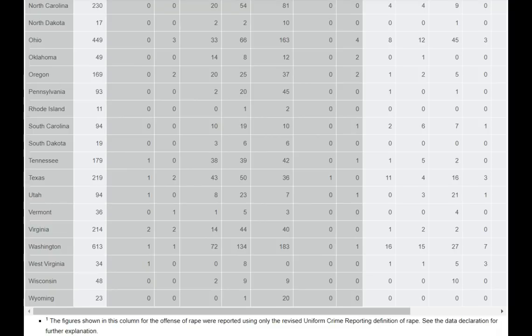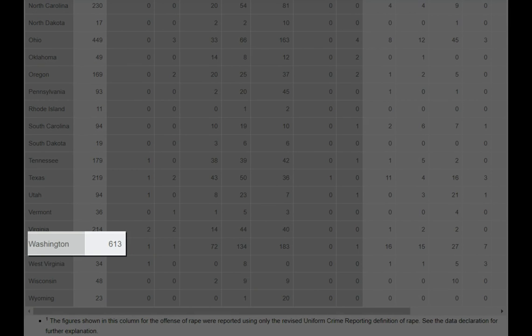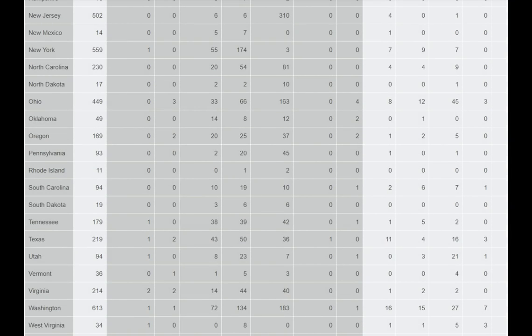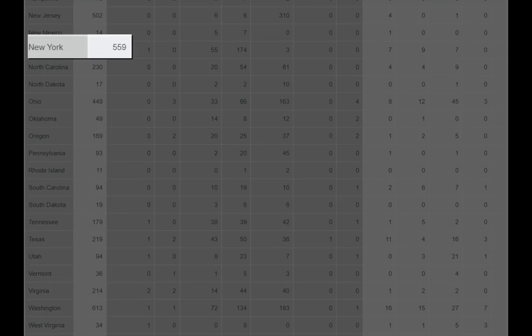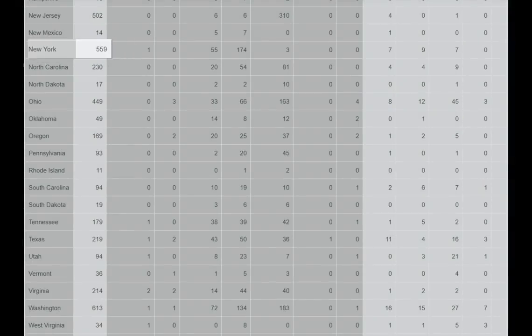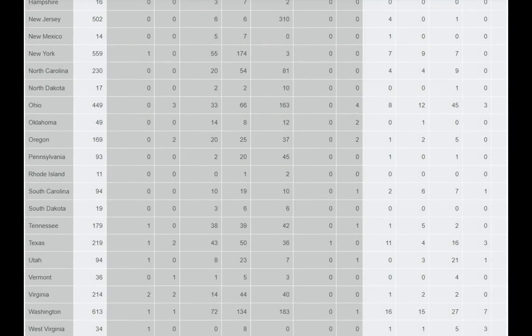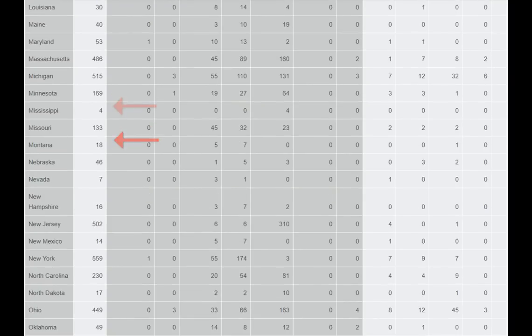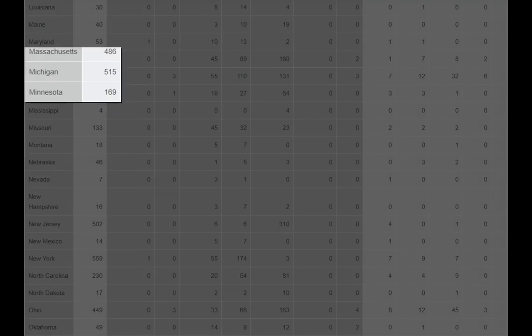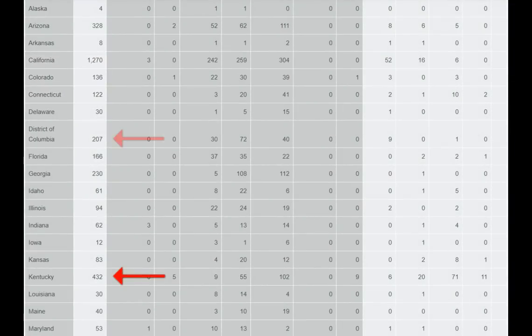Another surprise is that the state with the second most amount of hate crimes is Washington State at 613, which is actually more than New York State at 559, putting it way out of line given its population. Other states with high amounts of hate crimes given their population include Oregon and Ohio, Minnesota, Michigan, and Massachusetts, Kentucky, District of Columbia, and Arizona. Just as surprising is where hate crimes aren't happening.